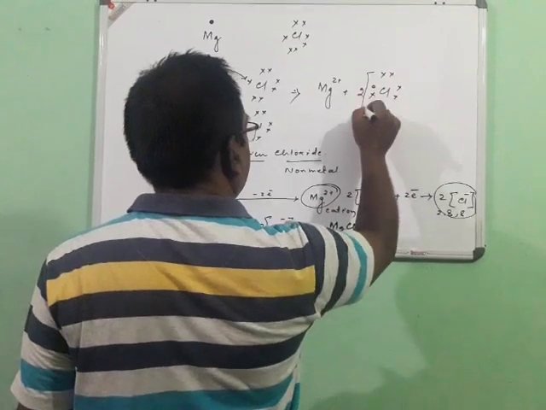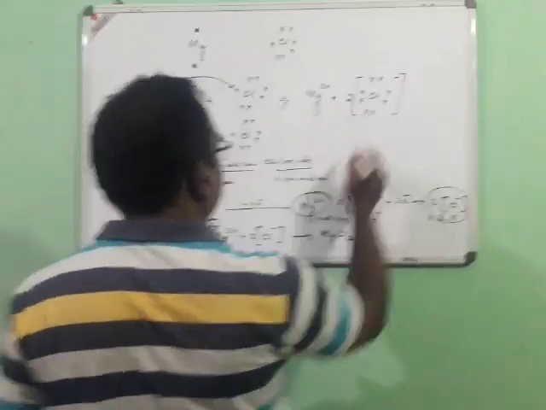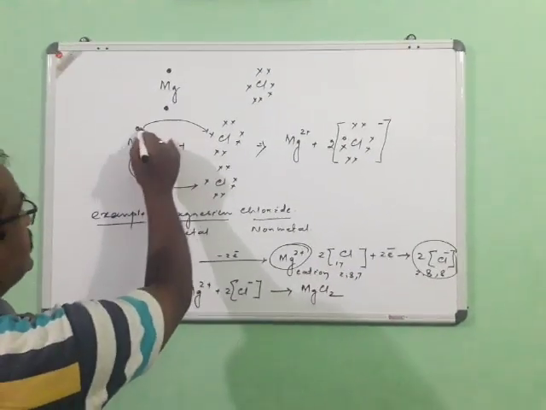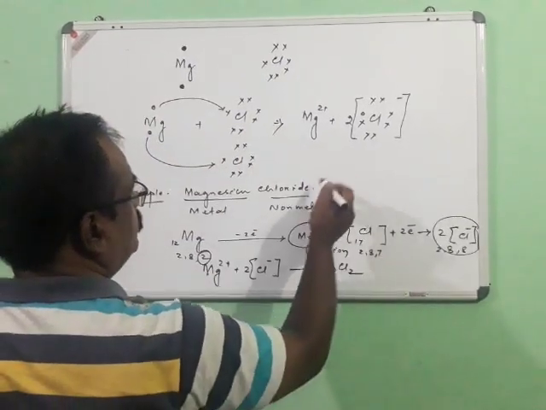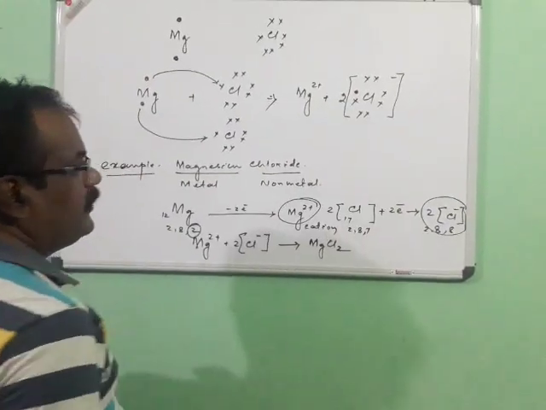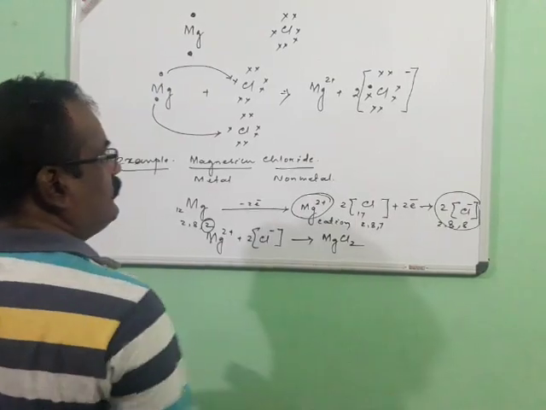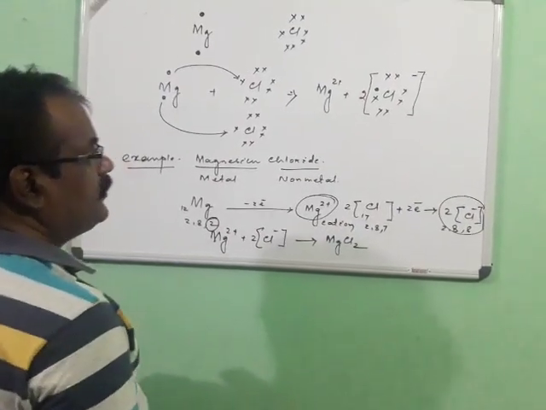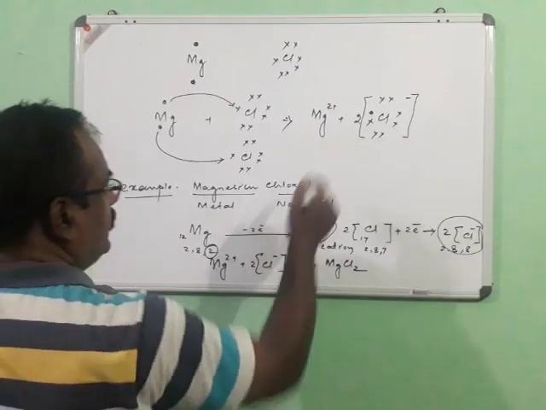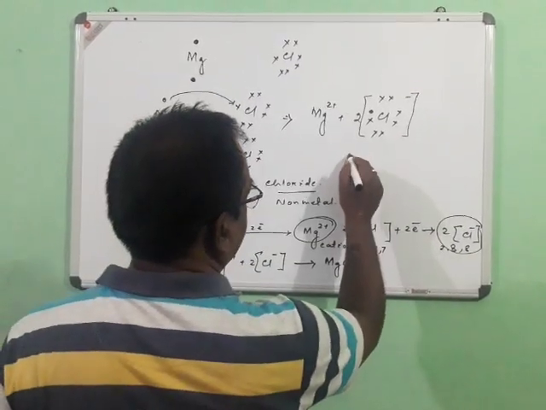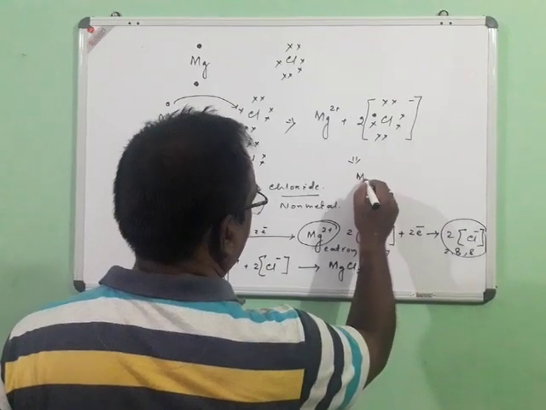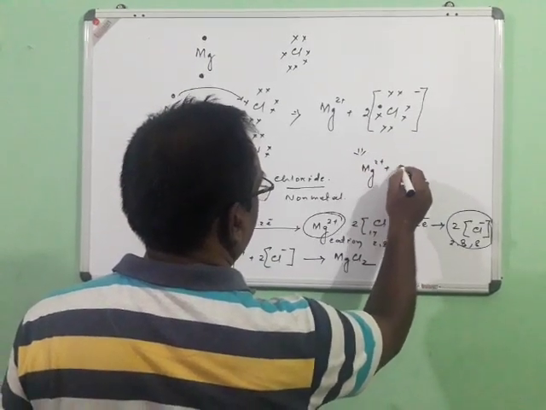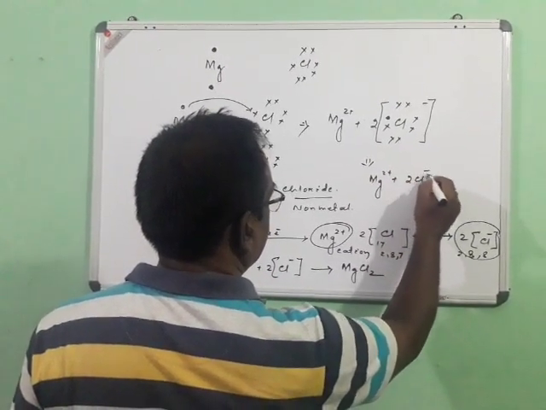Now mark this clearly. I have represented this dot which has already been transferred to the chlorine here. So there are 7 crosses and 1 dot, which represents that there is a transfer of electron from magnesium to each chlorine atom, and therefore finally we get Mg2+ and 2Cl minus.